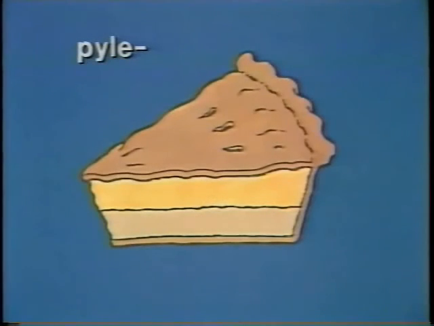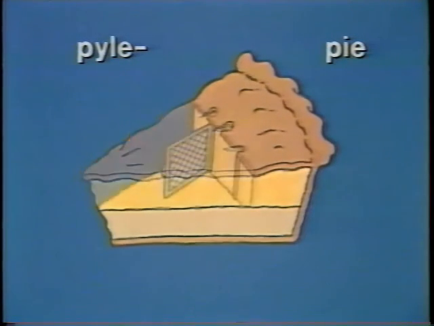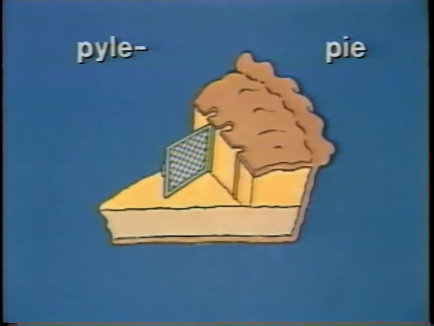Next, the element pile. Pile could suggest pie. Pile, pie. Pile means gate or opening. So as you look at this image of pie, see a gate on it. Have you ever seen a pie with a gate on it?